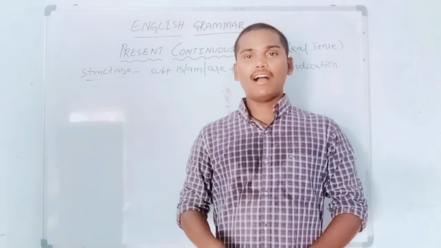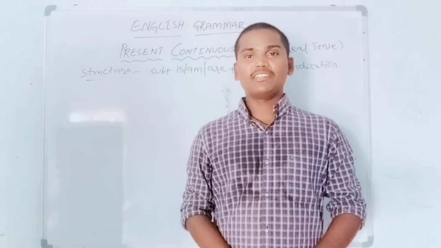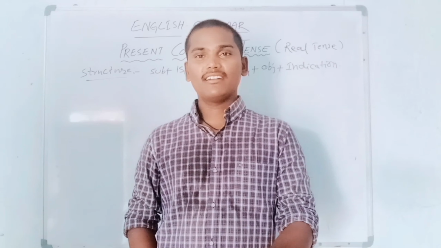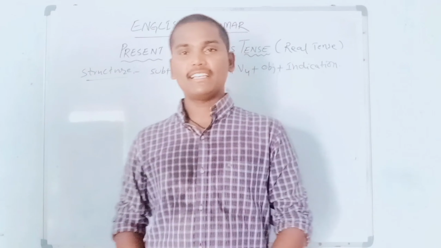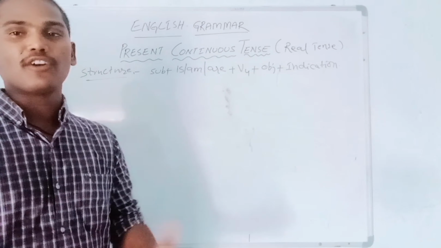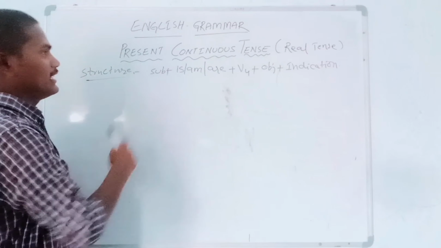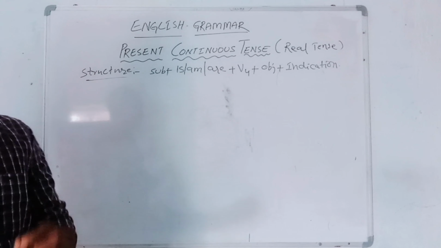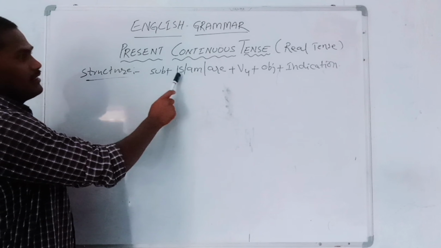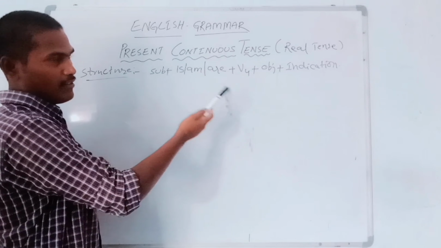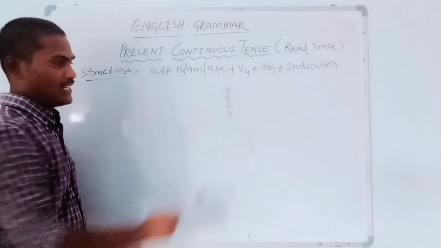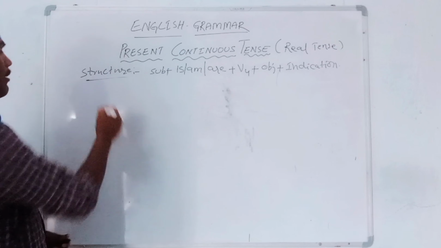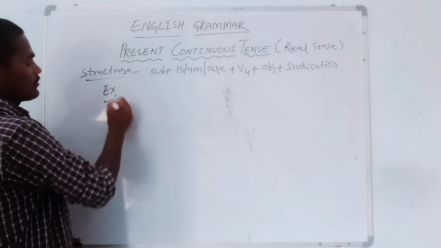In this video, I am going to continue present continuous where we stopped in the previous video. In the previous video, we explained one example, and now I am going to explain some more examples in this video. Okay? What I would like to tell you is the structure of present continuous: subject, is/am/are, any one of the helping verbs based on the subject, next, be plus verb form, object, indication. Now I am going to explain examples.